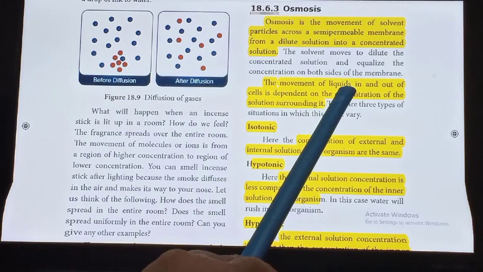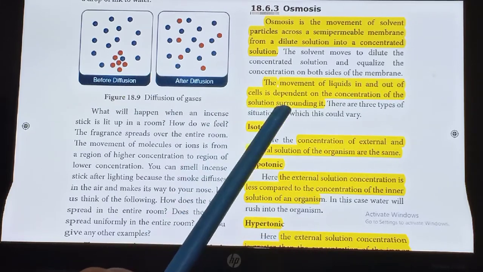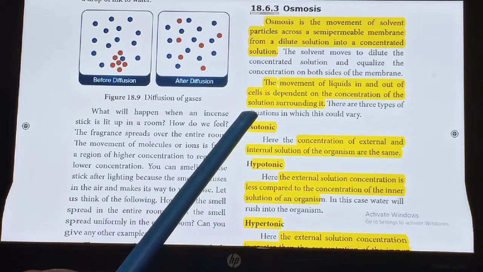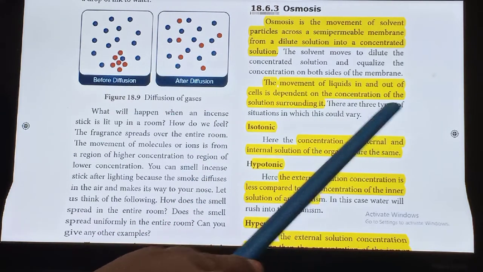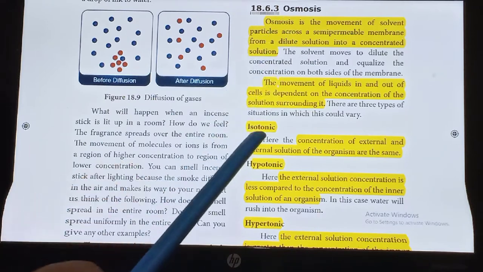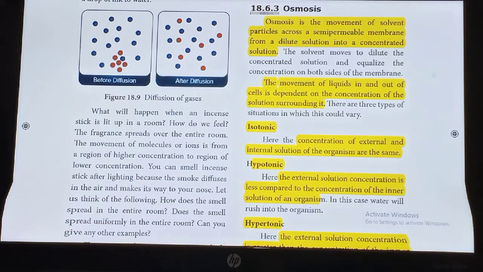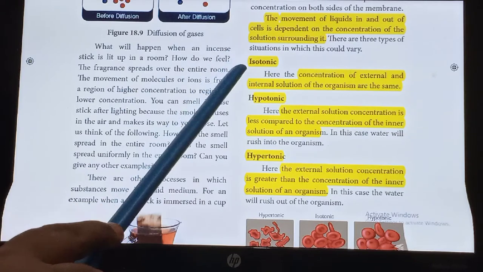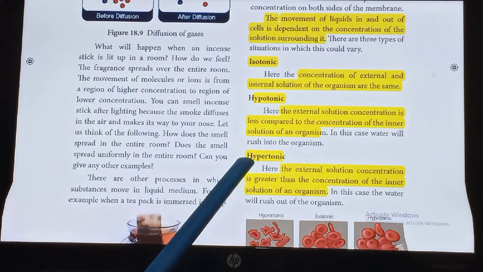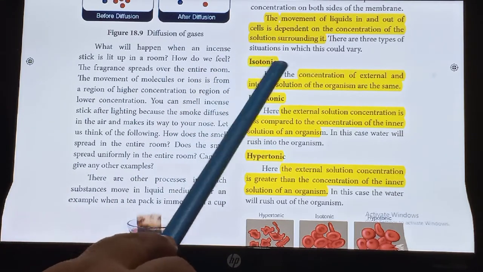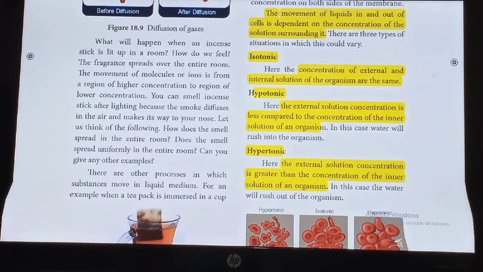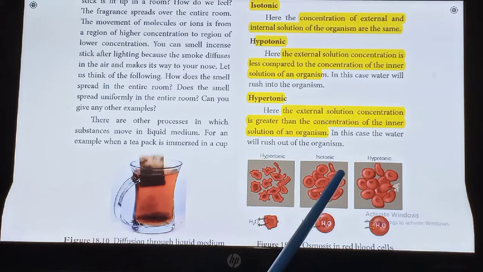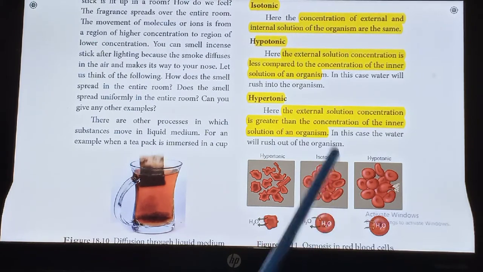The movement of liquid in and out of the cell depends on the concentration of the solution surrounding it. There are three types of situations in which osmosis occurs. They are isotonic, hypotonic and hypertonic. In isotonic, the concentration of external and internal solution of the organism are the same. Here, the external and internal concentration are same.